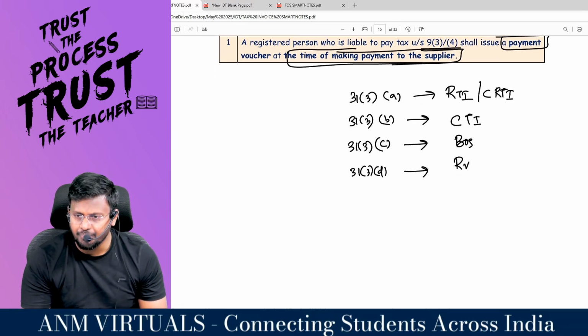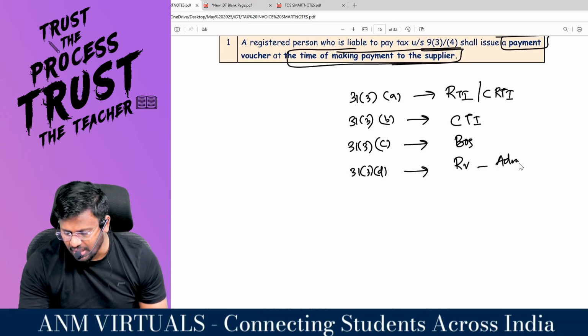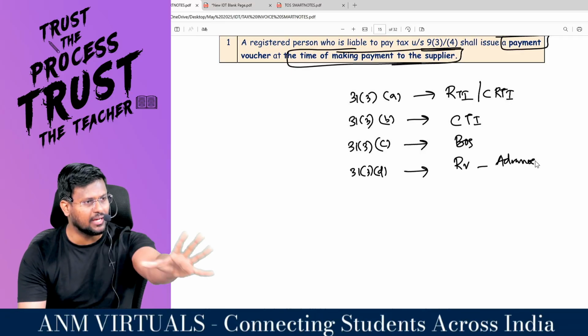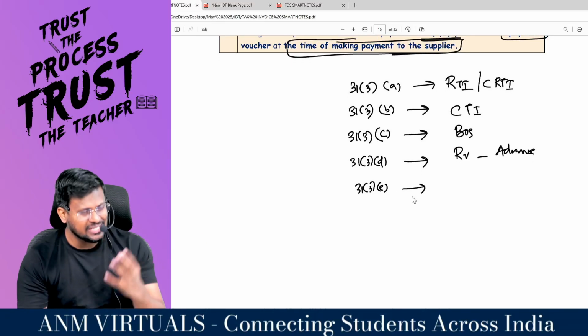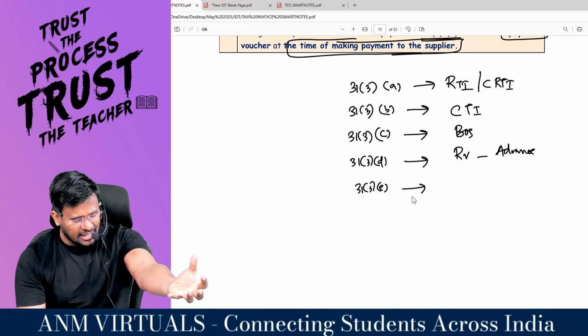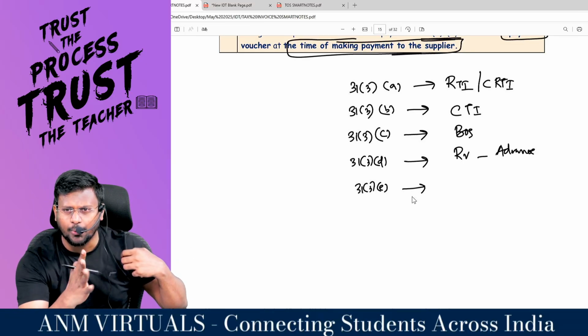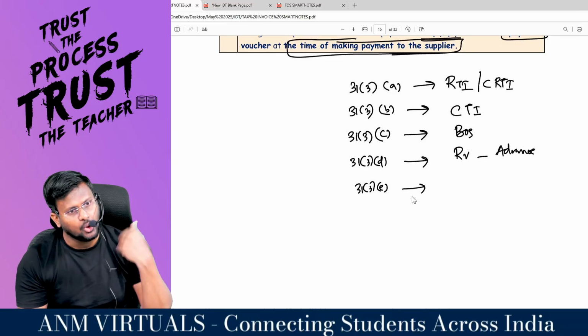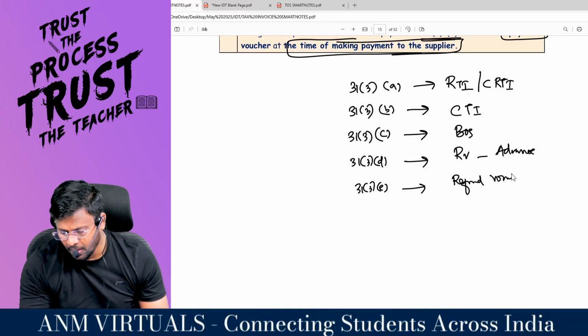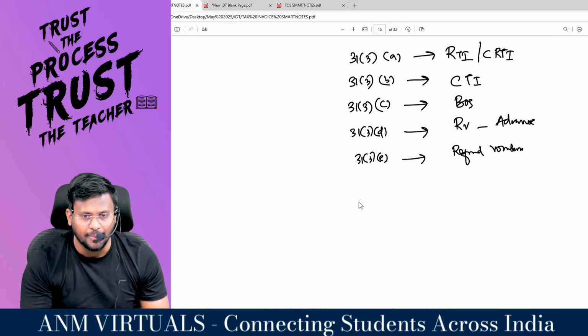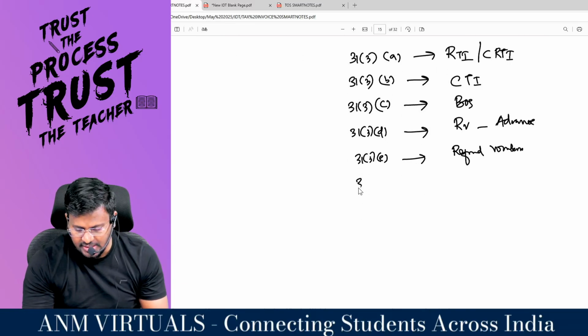Section 31 subsection 3 clause D is talking about the receipt voucher. What voucher? If you receive what? Advances, you have to raise the receipt voucher. Section 31 subsection 3, sir, after you receive the advances, if you are not able to provide the supply, you have to refund that amount. At that time, you have to give the refund voucher. What voucher? These are the additional documents which we have other than tax invoice, right, sir?